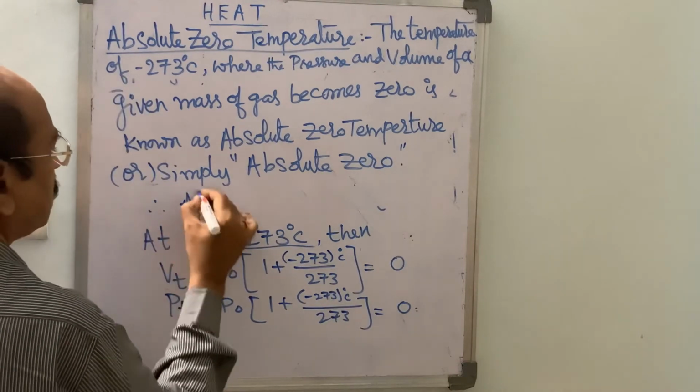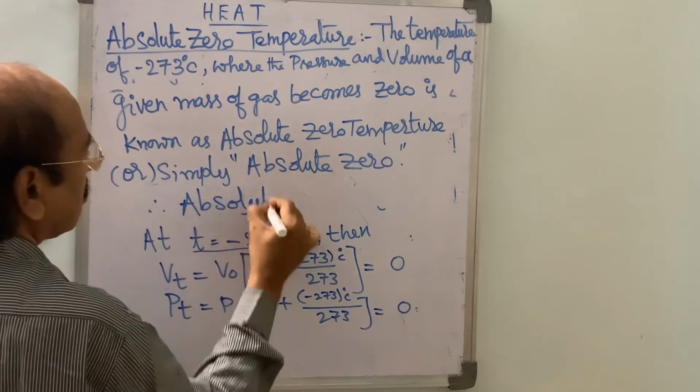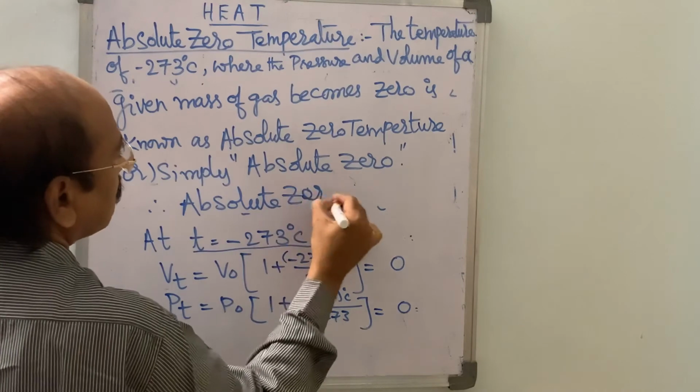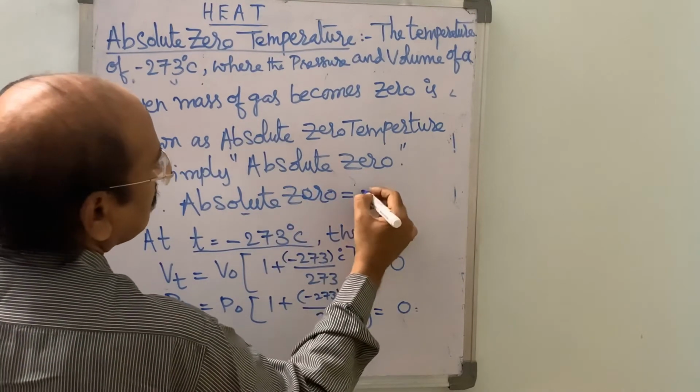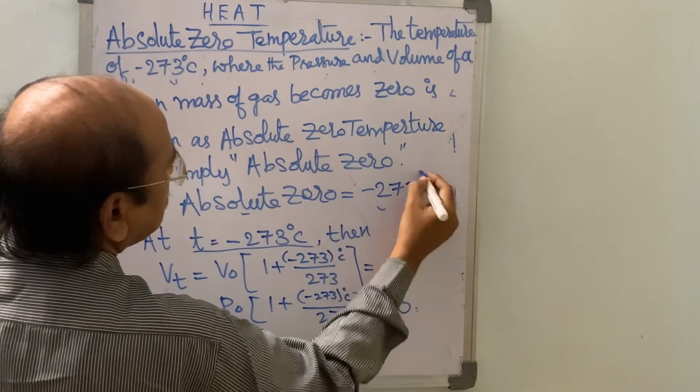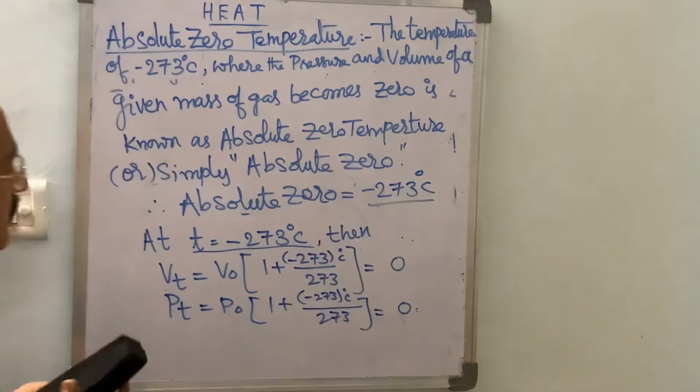Therefore, absolute 0 is equal to minus 273 degrees centigrade in the centigrade scale.